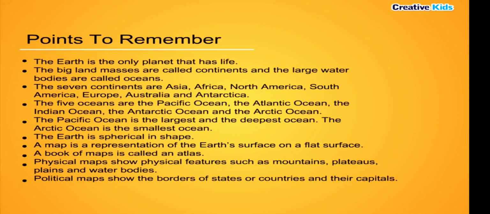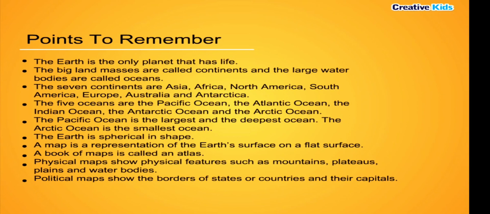Points to remember. The Earth is the only planet that has life. The big land masses are called continents and the large water bodies are called oceans. The 7 continents are Asia, Africa, North America, South America, Europe, Australia and Antarctica. The 5 oceans are the Pacific Ocean, the Atlantic Ocean, the Indian Ocean, the Antarctic Ocean and the Arctic Ocean. The Pacific Ocean is the largest and the deepest ocean. The Arctic Ocean is the smallest ocean.